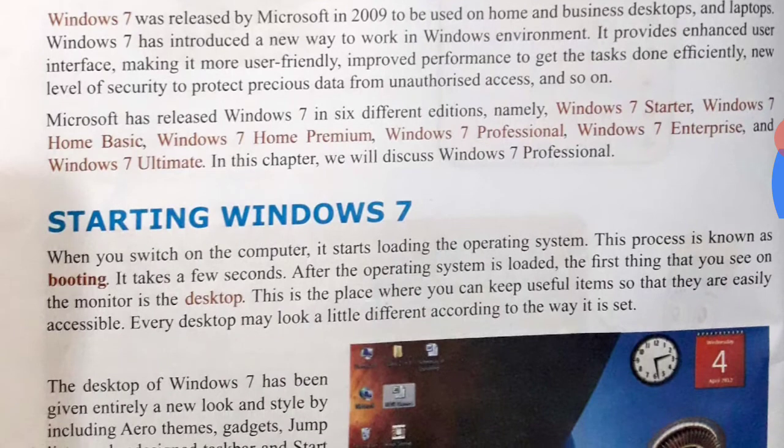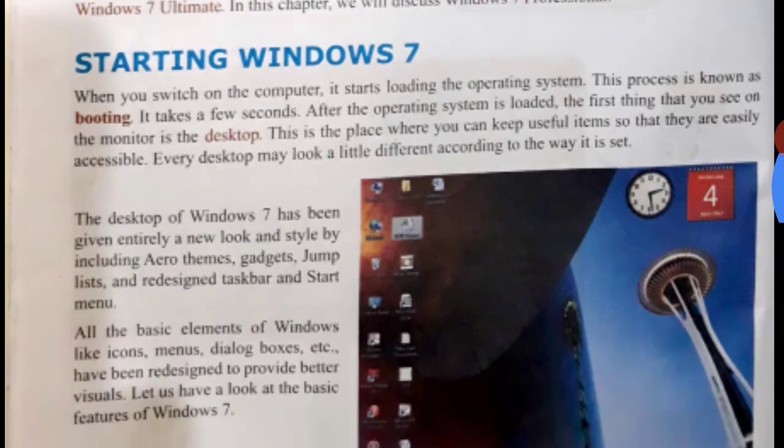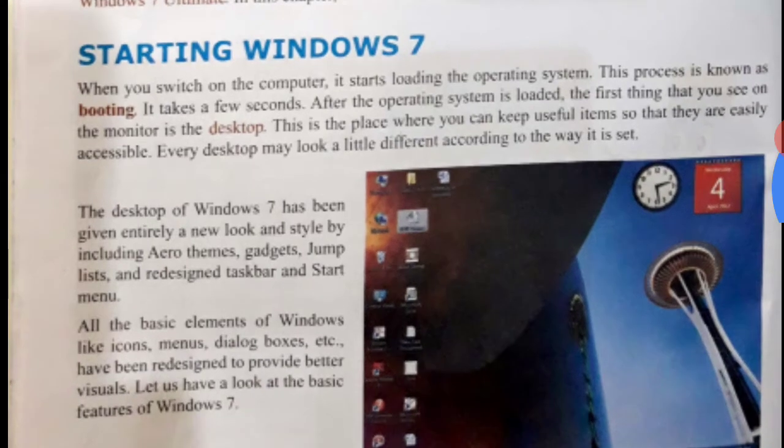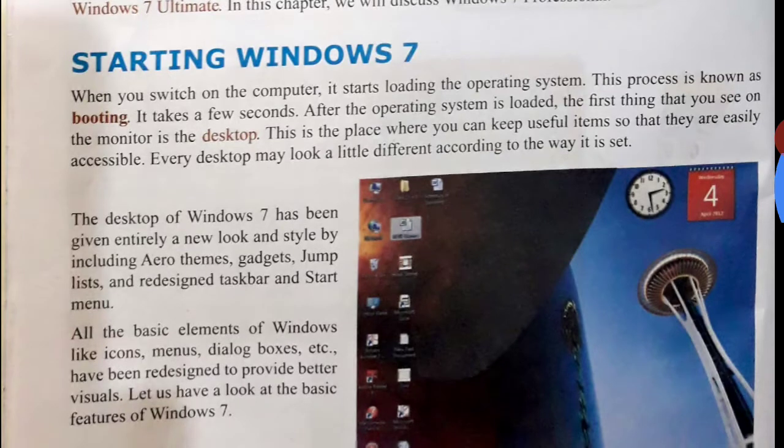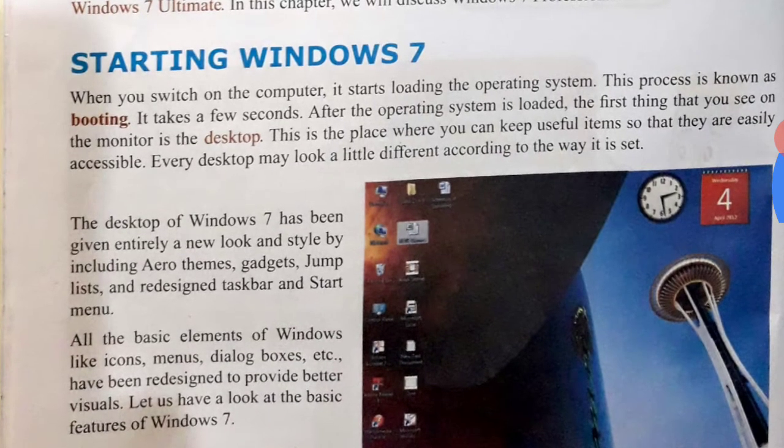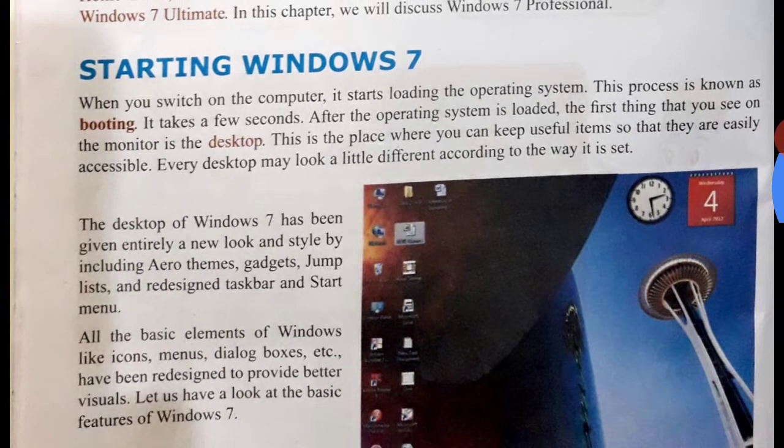Now see, starting Windows 7. First of all, when you switch on the computer, it starts loading the operating system. This process is known as booting.